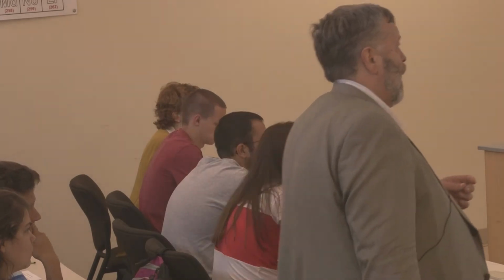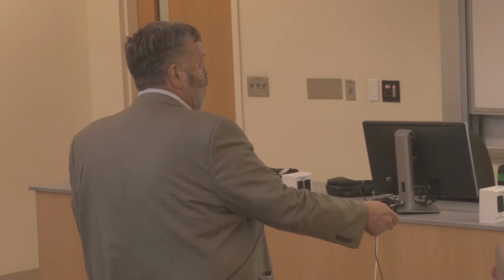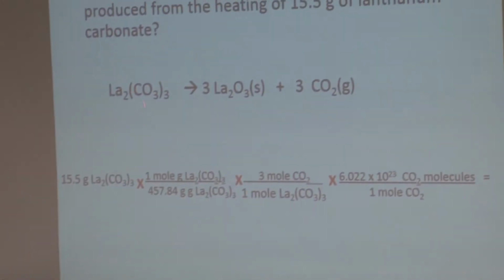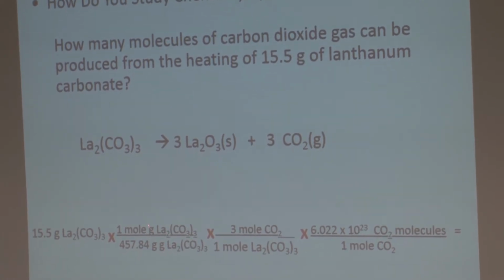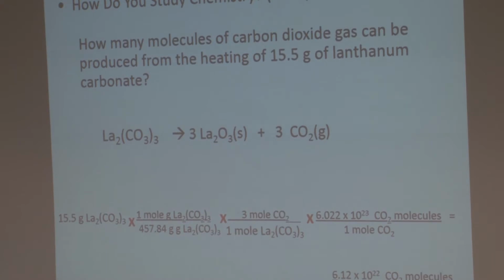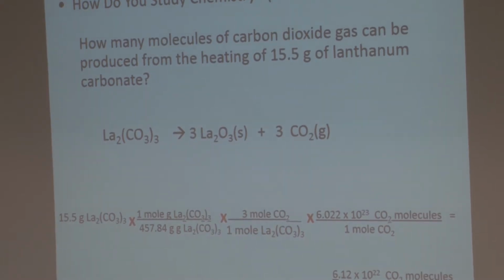I use the mole ratio from the balanced equation. I use Avogadro's number, the number of molecules in a mole. And I cancel my units, so grams cancel grams, moles cancel moles, and I get molecules. I get the right answer.